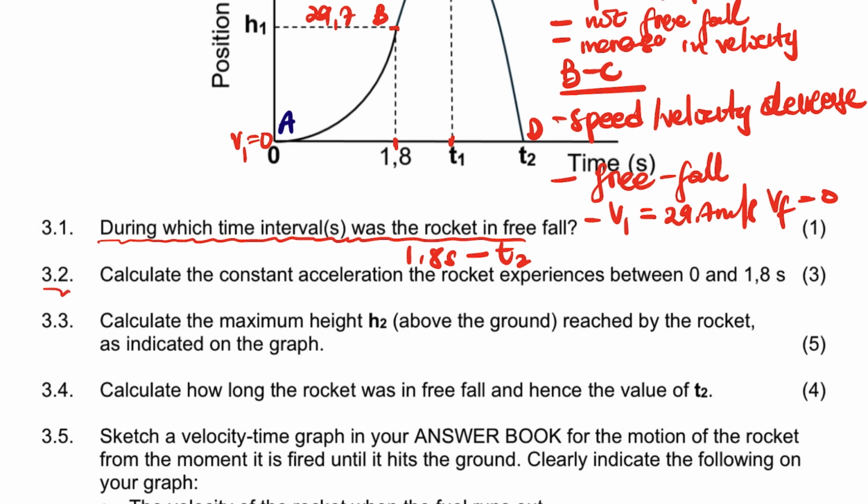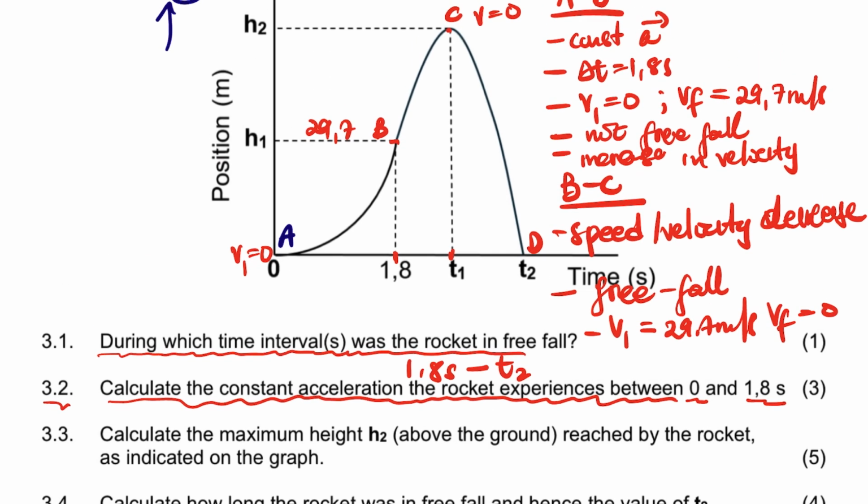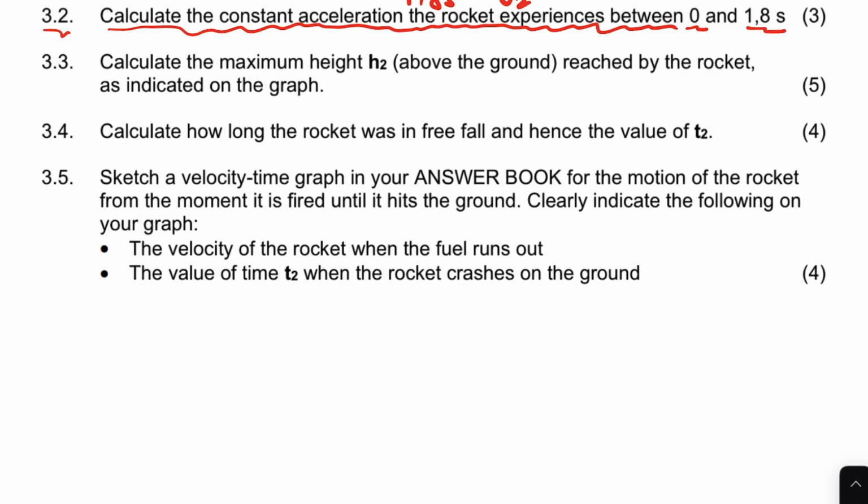Now, at 3.2, it says calculate the constant acceleration the rocket experiences between 0 and 1.8. So what is needed in 3.2 is this acceleration. It travels with the constant acceleration, so we're going to use the segment A to B. So I'm going to write 3.2 and state that we're using the segment A to B.